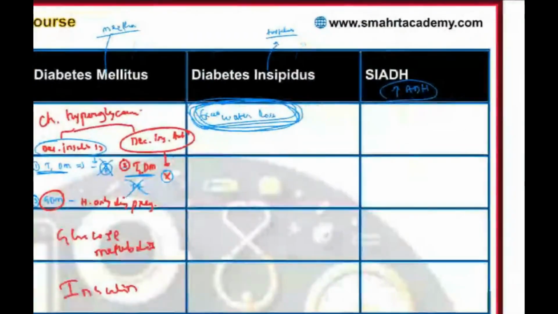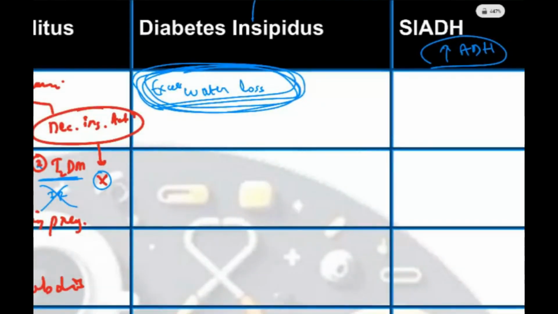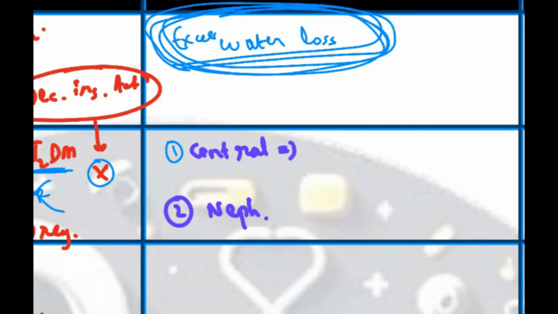Why? There can be two reasons. Number one, the problem could be in the central nervous system, or the problem is in the kidneys, the nephron. If the problem is central, meaning from the central nervous system, we have no ADH. Normally ADH should be secreted, and this ADH will prevent water loss. Now ADH is not getting secreted. Why is it not getting secreted, sir? There is some damage to the posterior pituitary, or some damage to the hypothalamus. From here only ADH was coming.